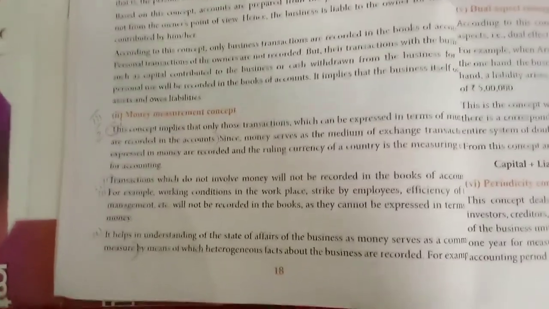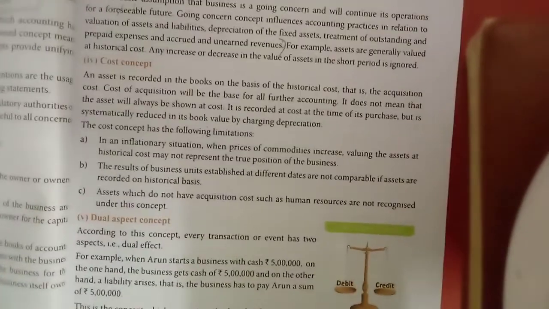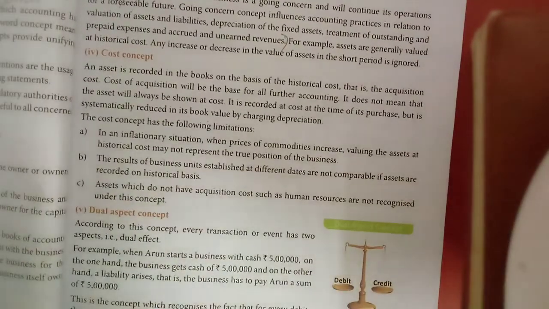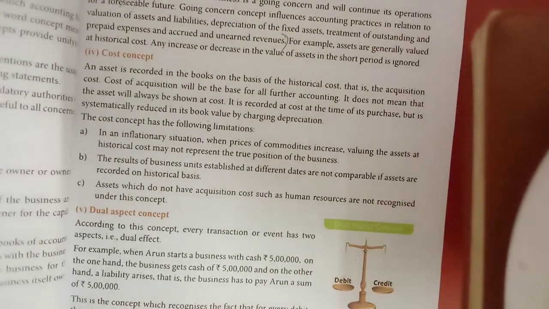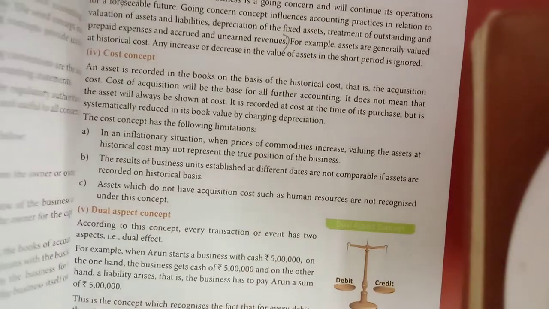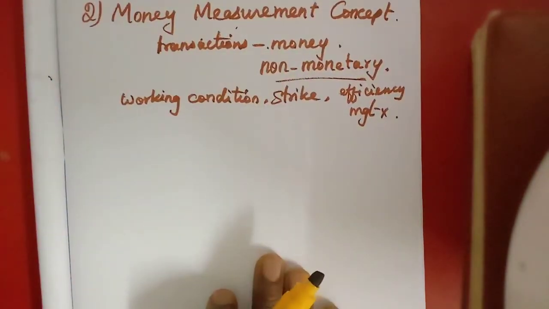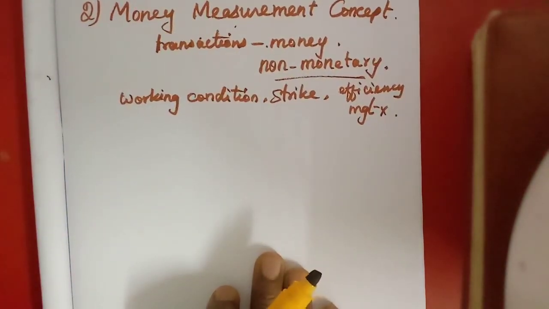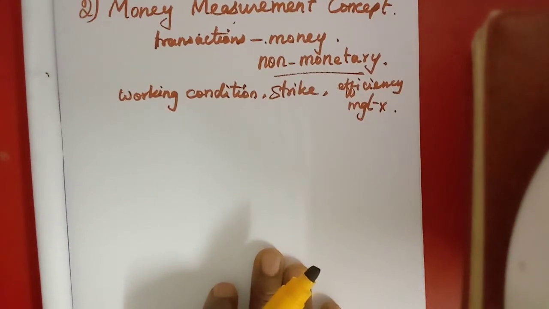Okay students, the other 2-3 concepts we will learn in the next class. I am not giving you everything. Listen to this video and try to understand, because the concepts from the lesson itself we have learned are the foundation, that means the conditions and assumptions above which accounting has been laid.